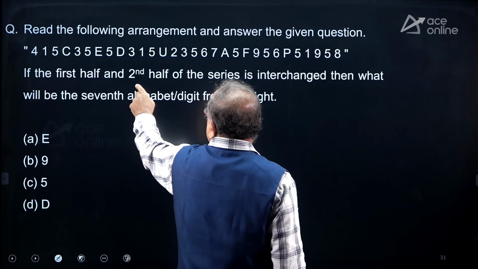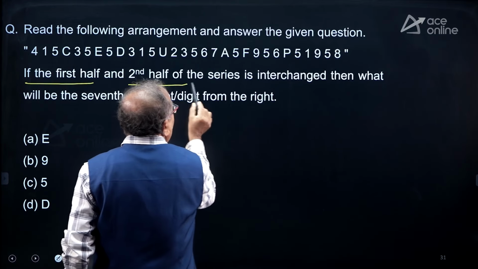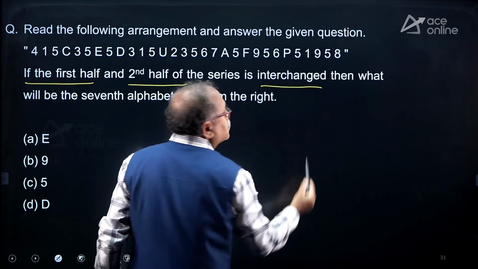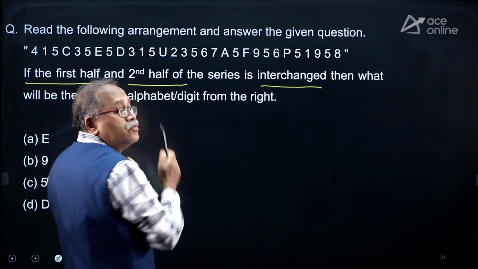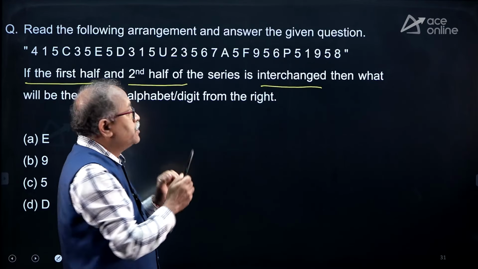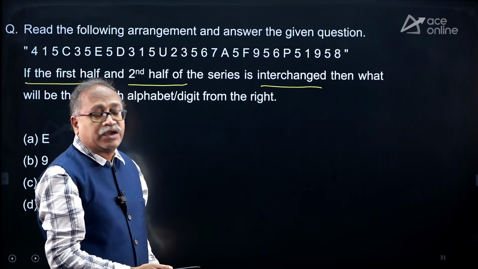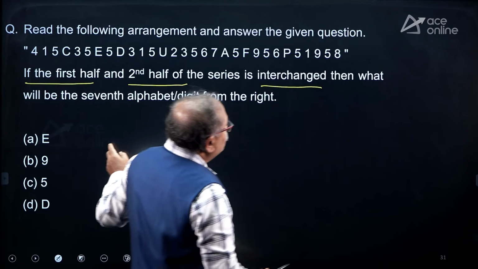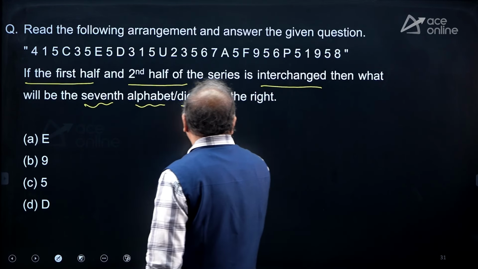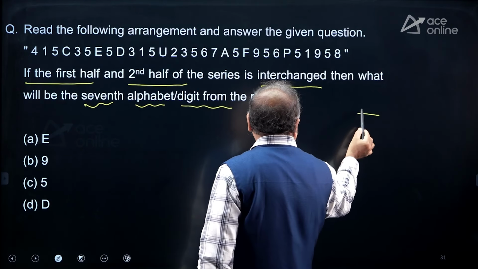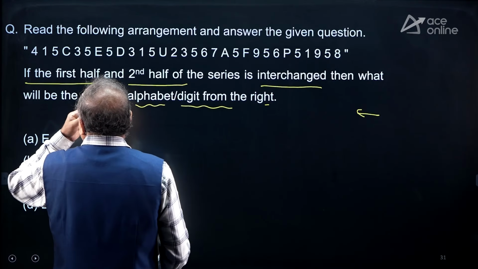If the first half and second half of the series are interchanged, taking the second half, bringing it to first part, and taking the first half, taking it in the place of second half. So what will be the 7th alphabet or digit from the right? I need to choose from right hand side. So how many letters are there?